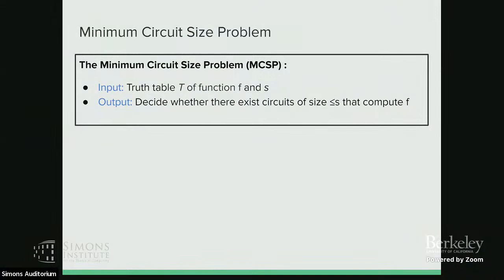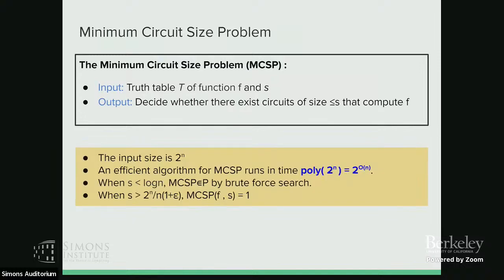So here I just briefly review the minimum circuit size problem to make sure that we are on the same page. For the minimum circuit size problem, the input is a truth table of some function f and some integer s, and we want to decide whether there exists a circuit of size at most s that computes f. Here are some interesting facts about MCSP. First, the input size is actually 2 to the n. So an efficient algorithm for MCSP needs to run in time poly in 2 to the n, which means say 2 to the big O n.